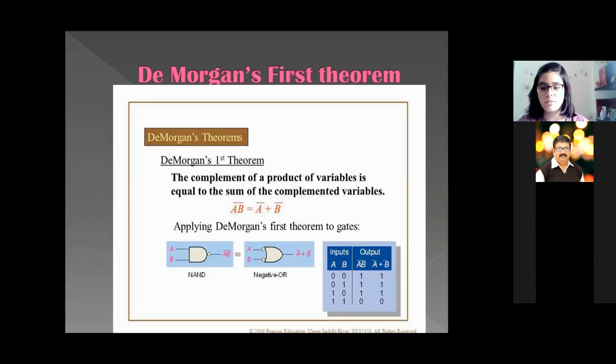We have two inputs here, variables A and B, and using De Morgan's theorem we have got the outputs. If the value of A is 0 and B is also 0, using the theorem we get both the right hand value and the left hand value equal.